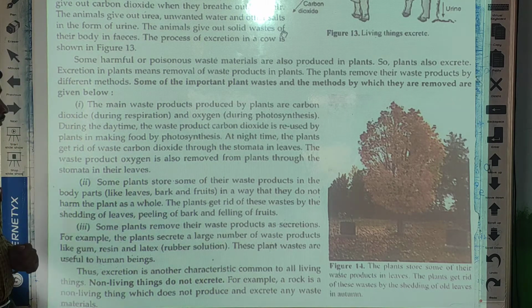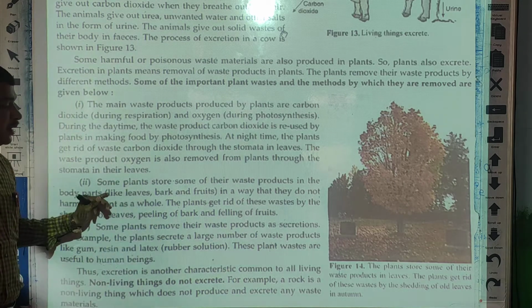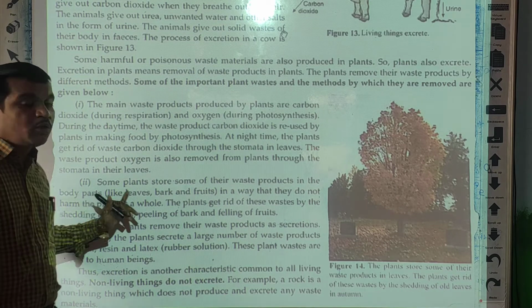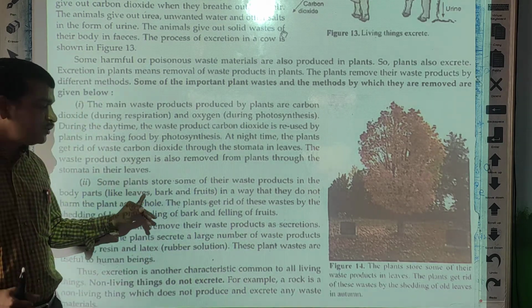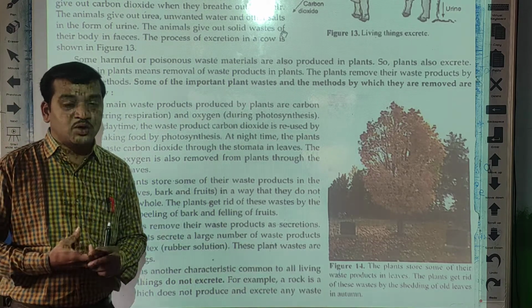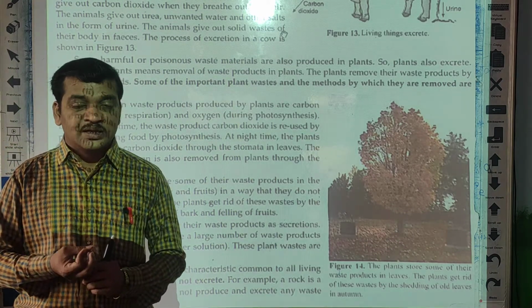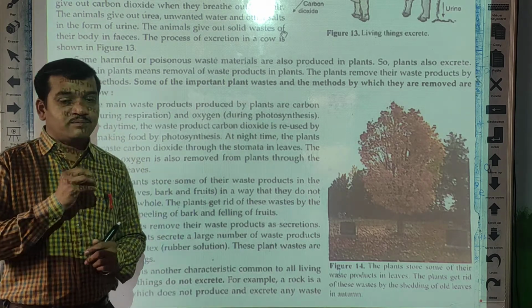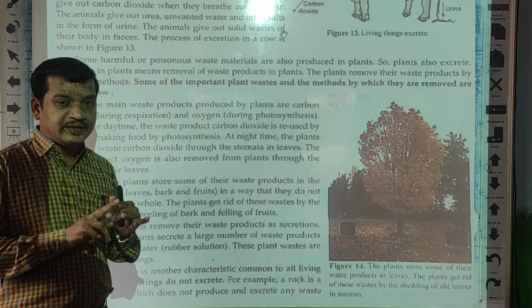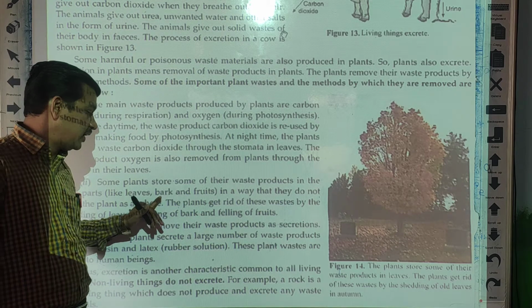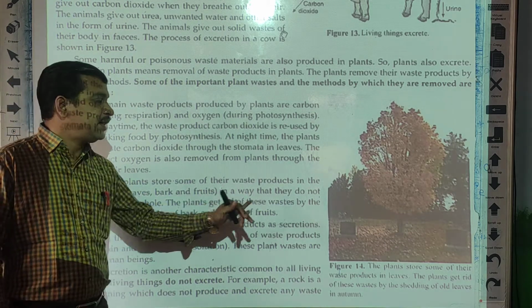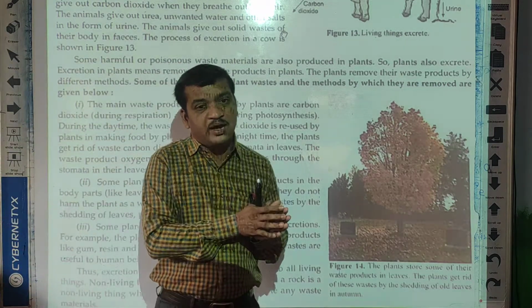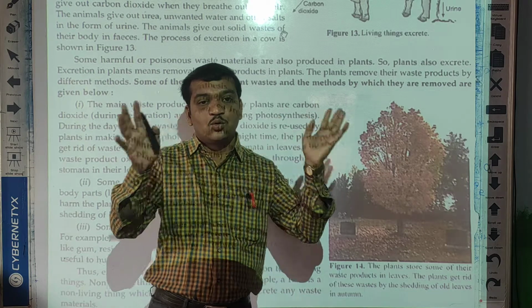Now the second thing, some plants store some of their waste products in body parts like fruits, leaves and bark, in a way that they do not harm the plant as a whole. So they store waste in these parts, and these parts do not harm the whole plant.